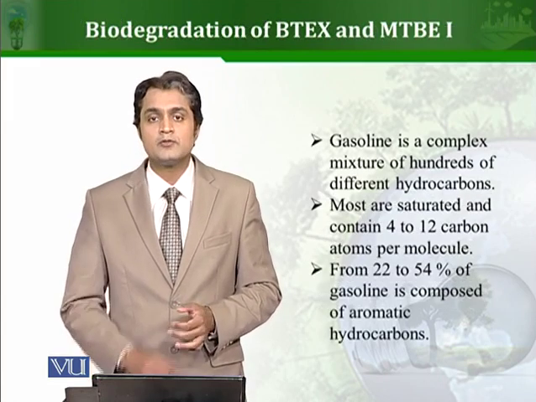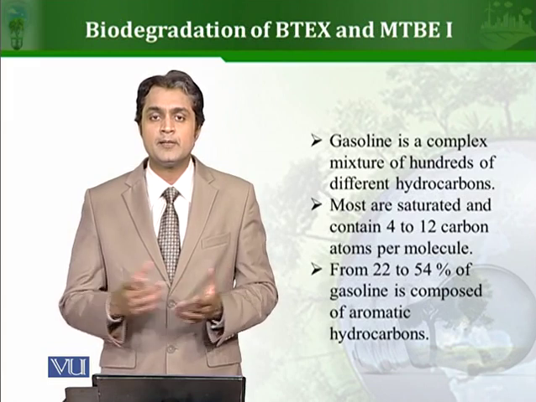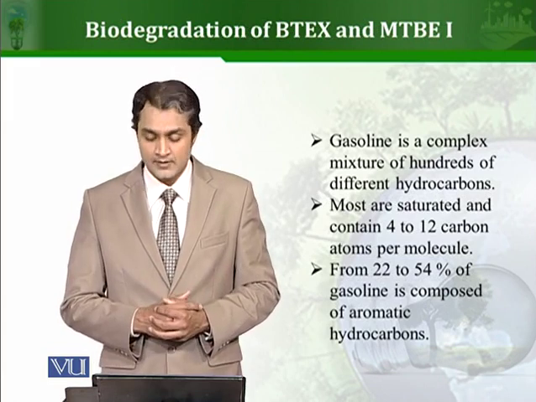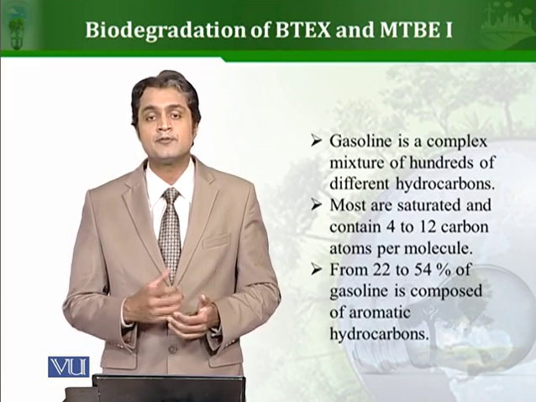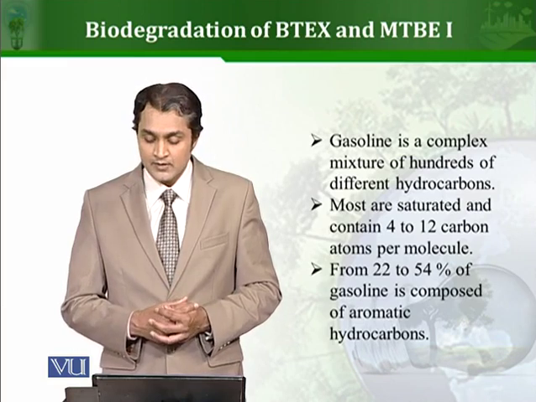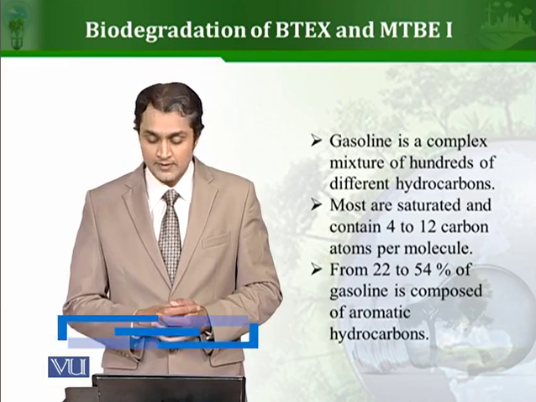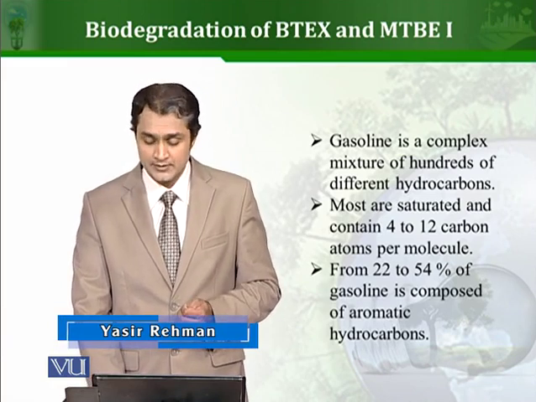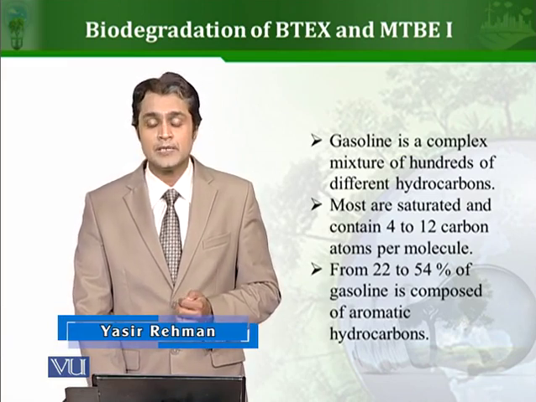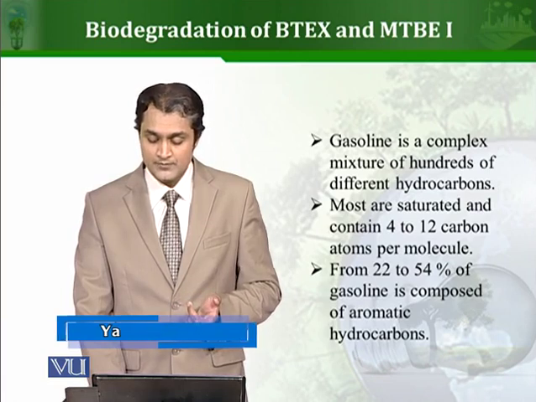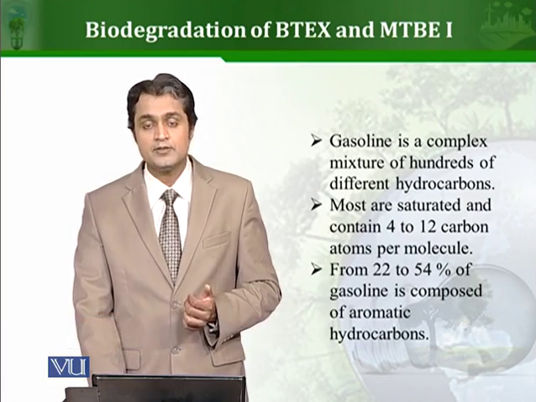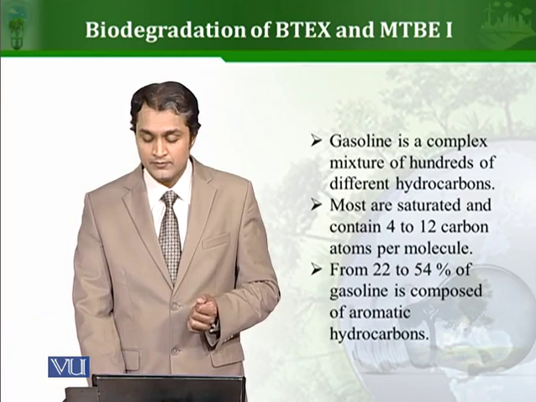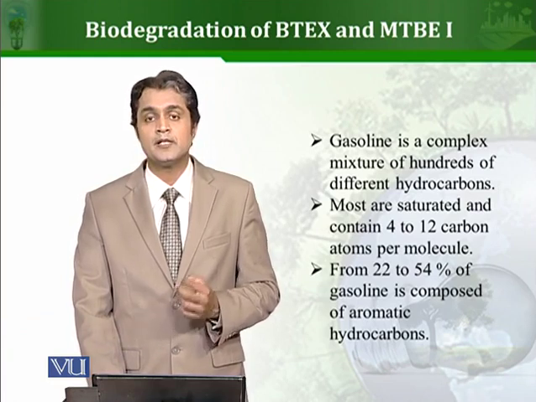When you talk about complex hydrocarbons, there can be different types of such hydrocarbons, and they are mostly present as mixtures of different hydrocarbons. For example, gasoline is a complex mixture of hundreds of different types of hydrocarbons. Most of these are saturated and mostly contain 4 to 12 carbon atoms per molecule. And if we talk about the percentage in gasoline, 22 to 54% is composed of aromatic hydrocarbons.